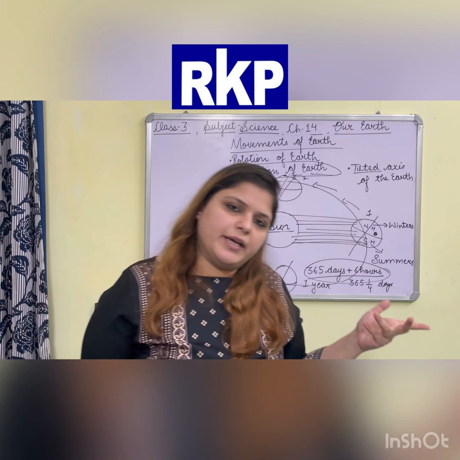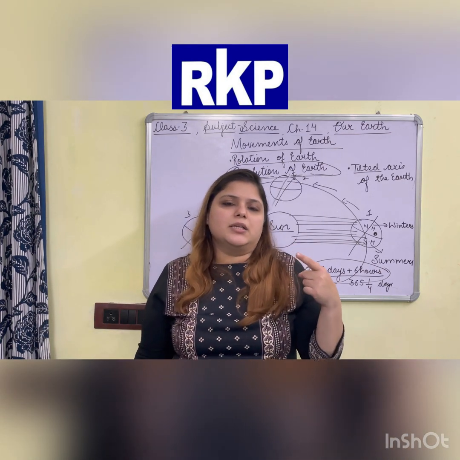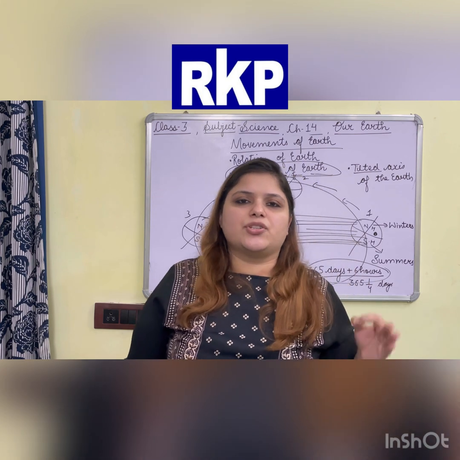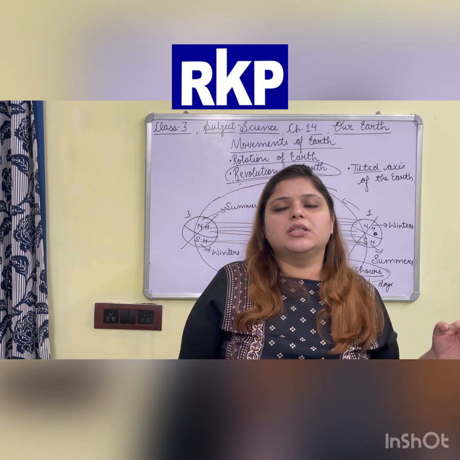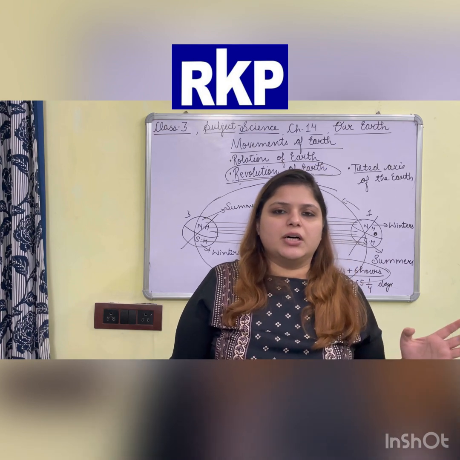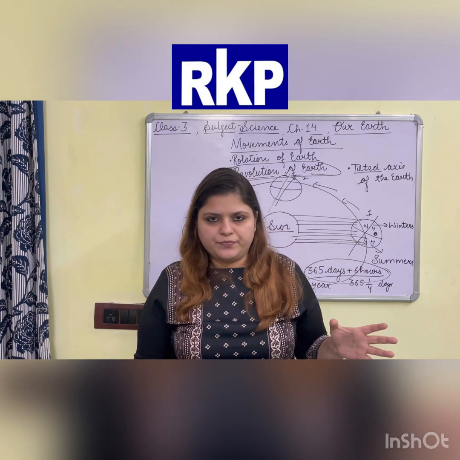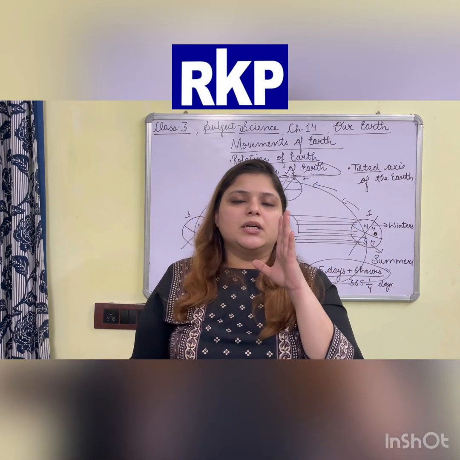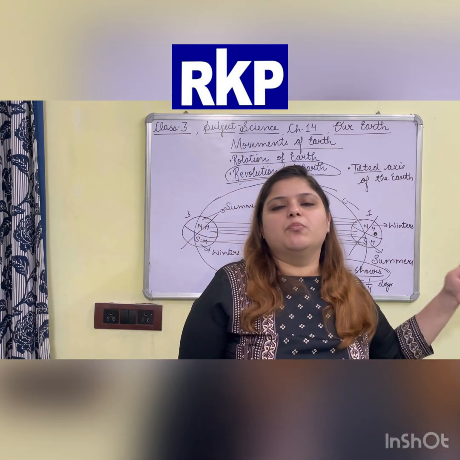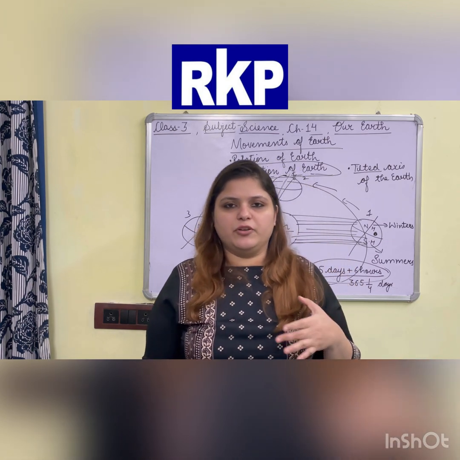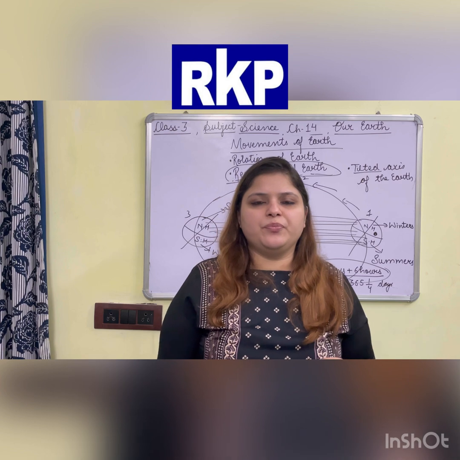Now question number 5: the movement of the earth around the sun is known as dash. Question number 6: what effect does that movement cause? What changes does it cause?